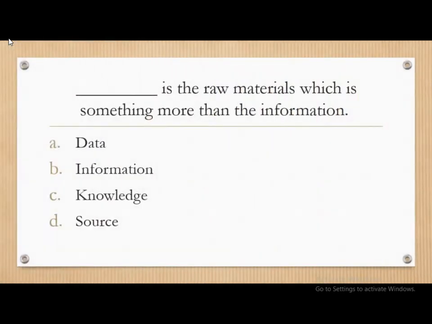Moving on, dash is the raw material which is something more than the information. So whether that is data, information, knowledge, or source. The correct answer is data. Data is the raw material which is something more than the information. So there is raw data. Raw data is converted into information, and after information, knowledge is created.